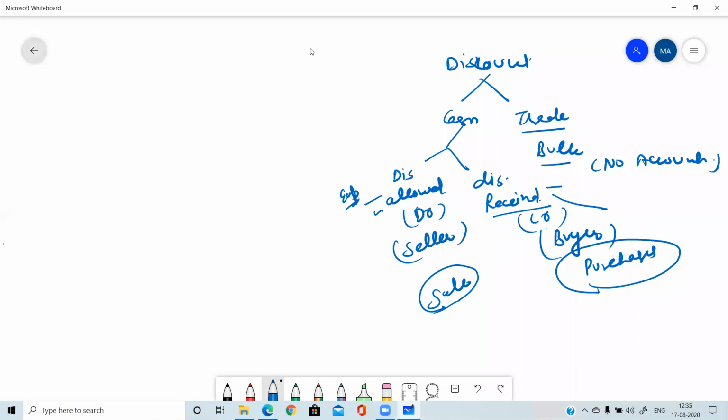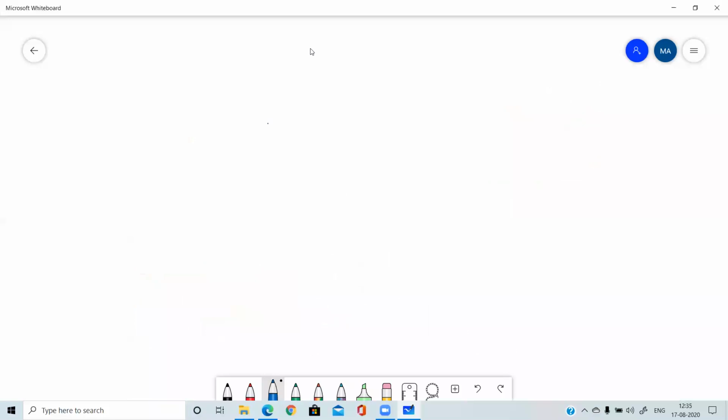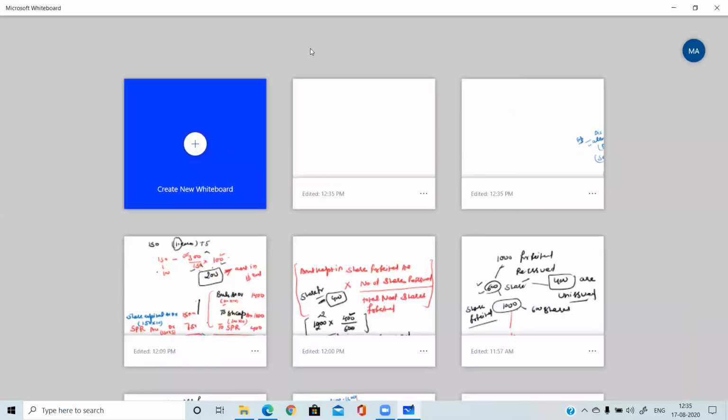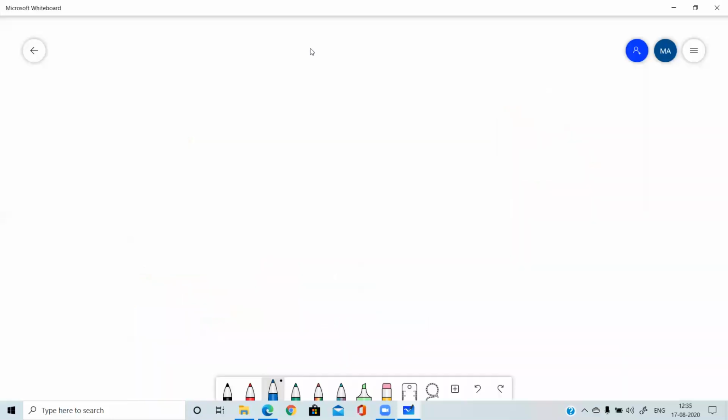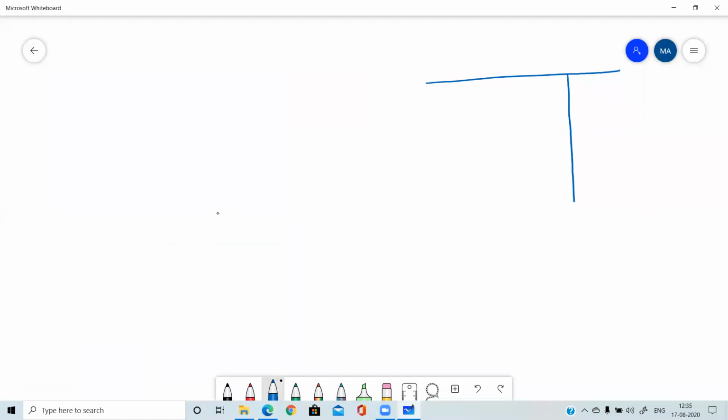So let's do one question related to this, beta, before going for the next. Yes. The question is, wait a minute. Yes, this is the question. Enter the following transactions in the books of journal of Hari and Company. So we need to make the journal of Hari and Company. Here I am making the format of the journal.